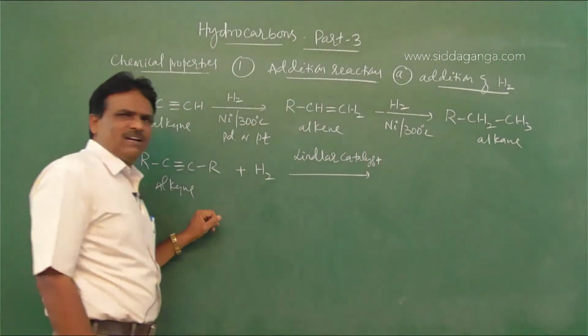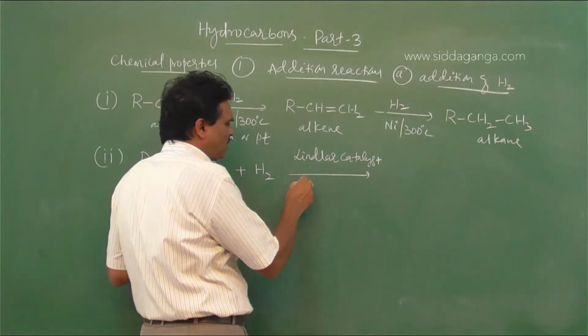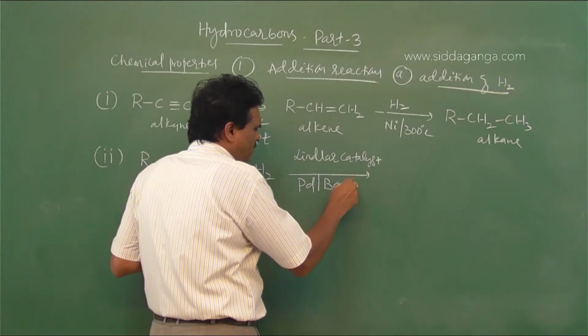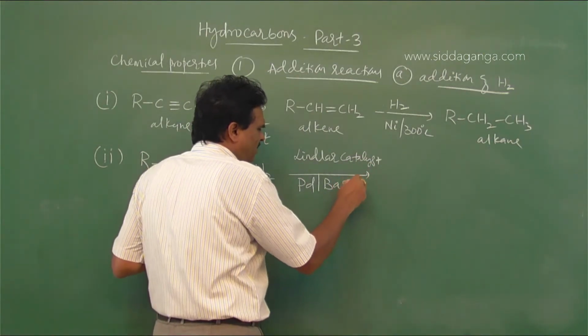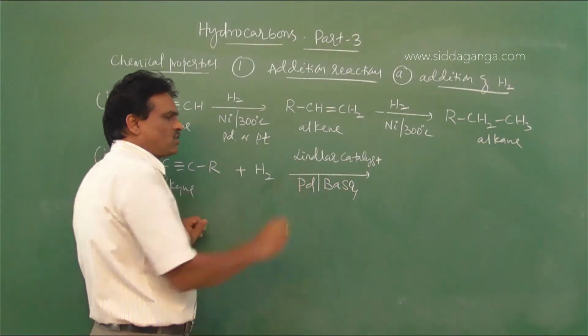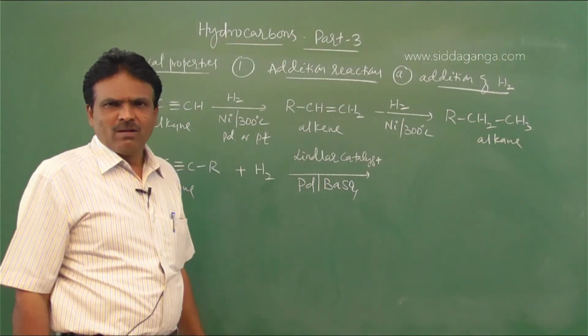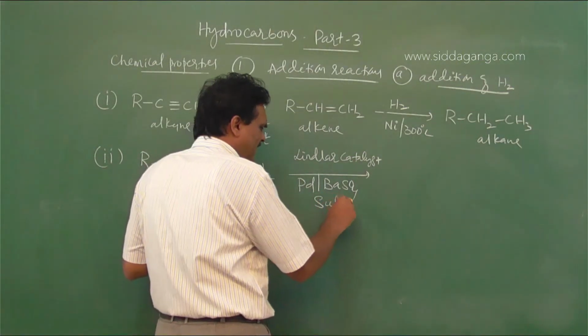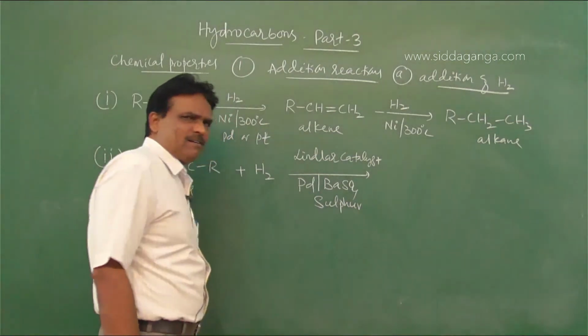Lindlar's catalyst is a mixture of palladium deposited on barium sulfate or calcium carbonate, and it is partially deactivated, or slightly poisoned, by sulfur or quinoline.